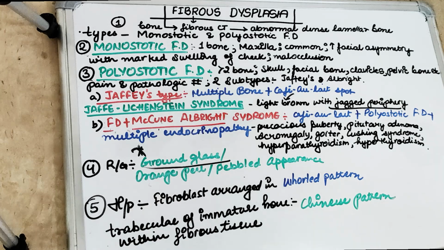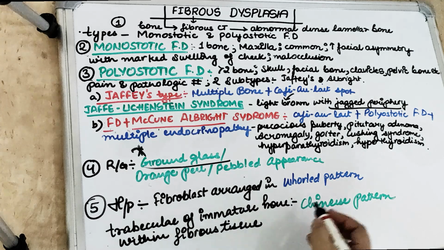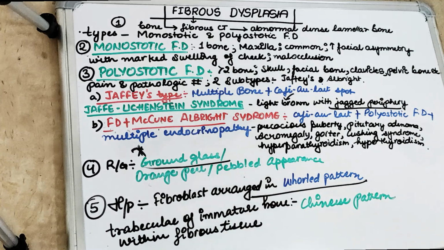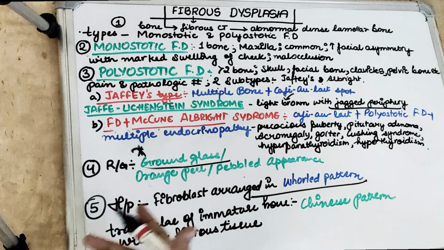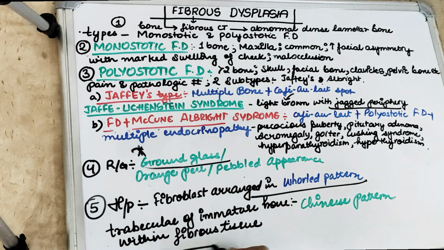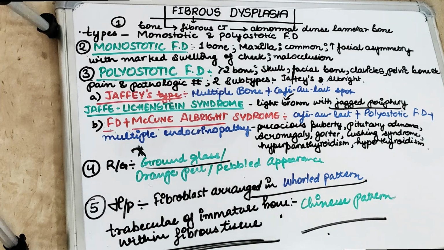Histopathologically we see that within the fibrous stroma there are multiple fibroblasts. These fibroblasts are arranged in a whorled pattern. Also we see multiple irregular trabeculae of immature bone present within the fibrous tissue. These immature trabeculae produce a typical pattern like Chinese letters. So there is the Chinese letter pattern we see in fibrous dysplasia. So guys, this is a self-limiting disease. So this is about fibrous dysplasia.